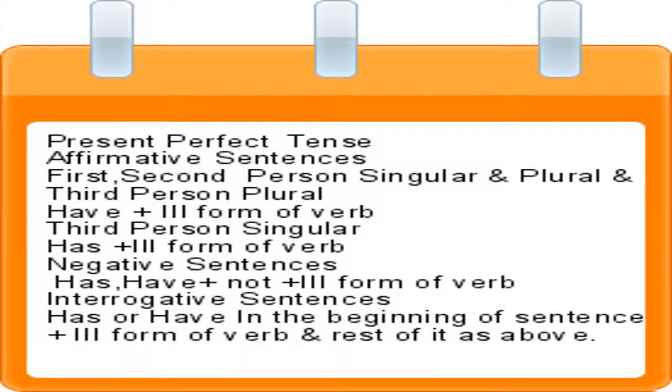Present perfect tense, affirmative sentences: first, second person singular and plural and third person plural, have plus third form of verb. Third person singular, has plus third form of verb. Negative sentences: has or have, not, and third form of verb. Interrogative sentences: has or have in the beginning of the sentence, third form of verb, and rest of it as above.